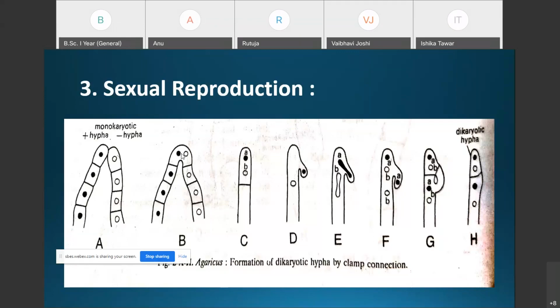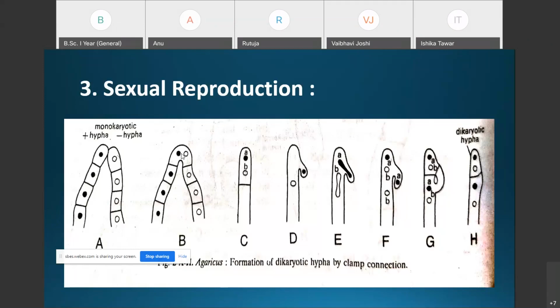The somatogamy between the two primary hyphae of the opposite strain takes place through three steps. The first is plasmogamy, the second is karyogamy, and the third step is meiosis. Plasmogamy is the fusion of just the protoplasm of the two oppositely strained hyphae. Then karyogamy is the fusion of the two oppositely strained nuclei. And lastly, meiosis: the diploid nucleus which is formed undergoes meiosis division.